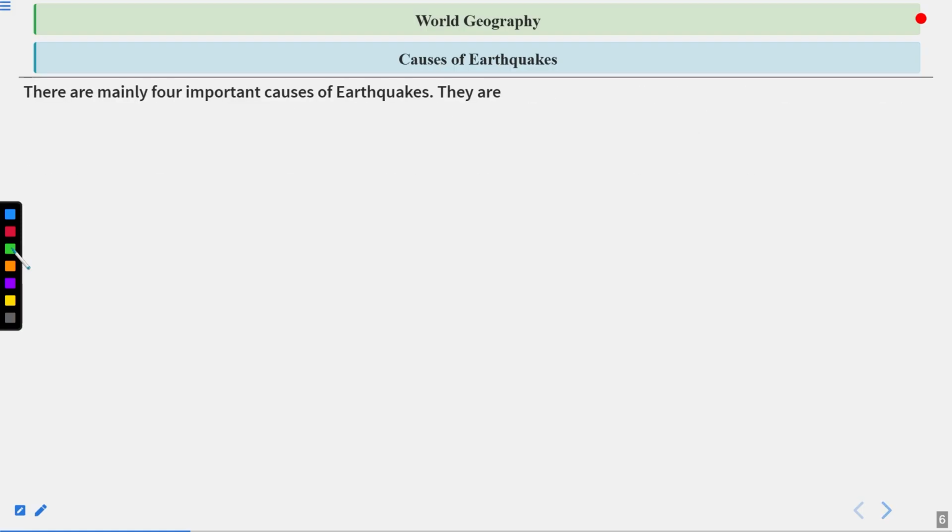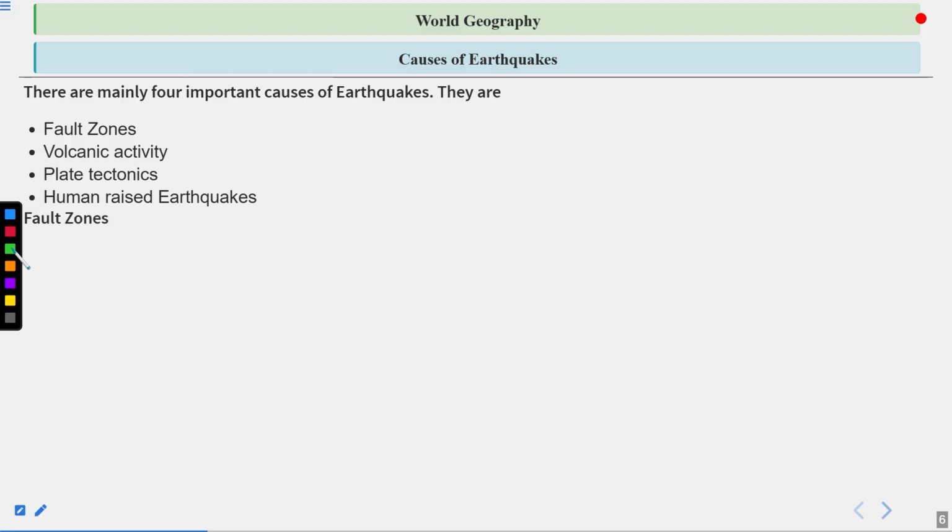Causes of earthquakes. There are mainly four important causes of earthquakes. They are fault zones, volcanic activity, plate tectonics, and human-induced earthquakes.